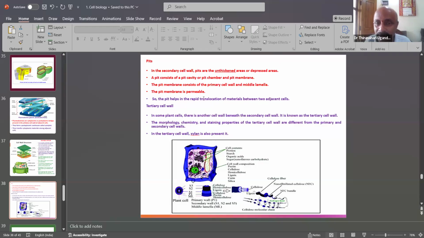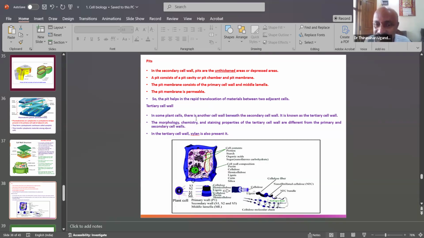The pit membrane is a permeable part. The pit helps rapid translocation. Translocation means transfer of ions and absorption of mineral water by root hairs. This is translocated between two adjacent cells or the tertiary cell wall.